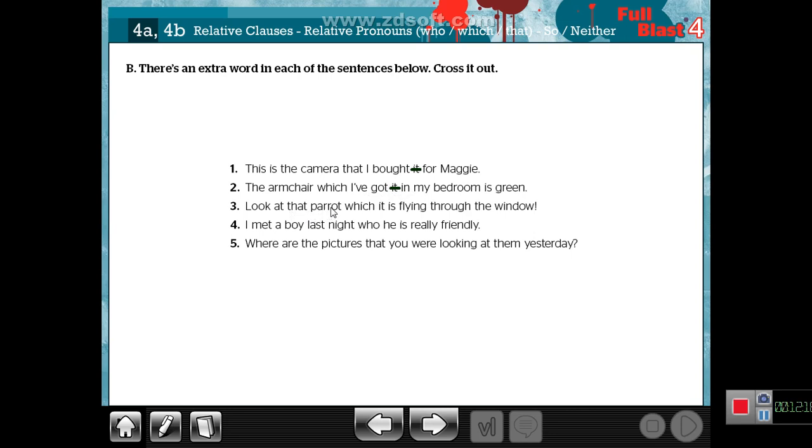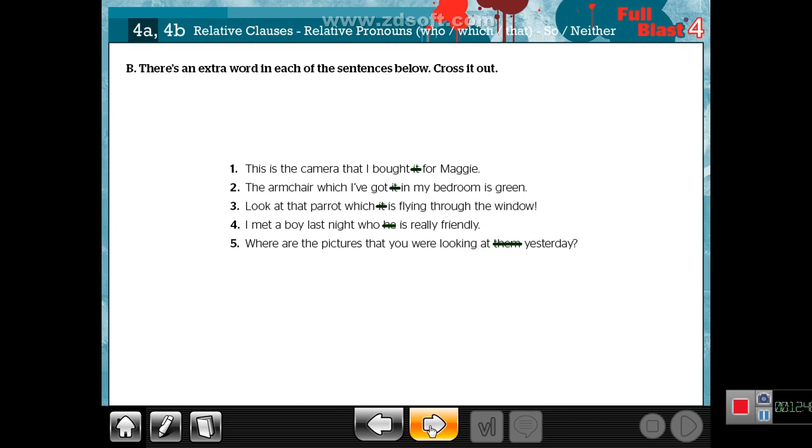Look at that parrot which is in the tree. I can cross it out. I met a boy last night who is a friend. Here I cross out the repeated verb. Cross out the repeated word. Where are the pictures that you were looking at yesterday?